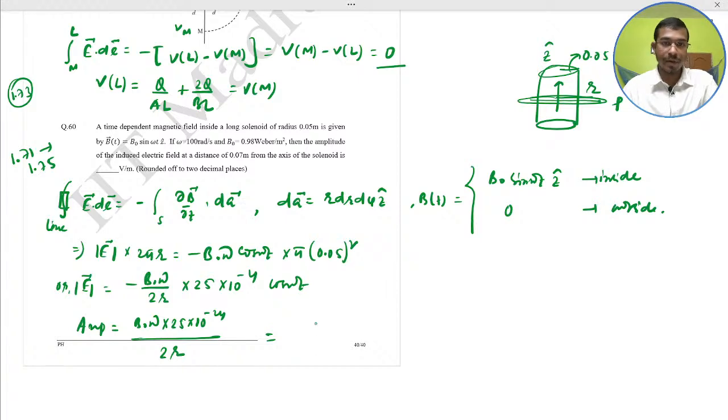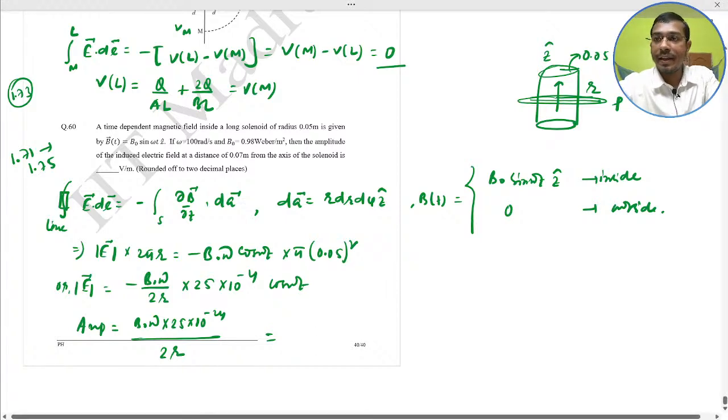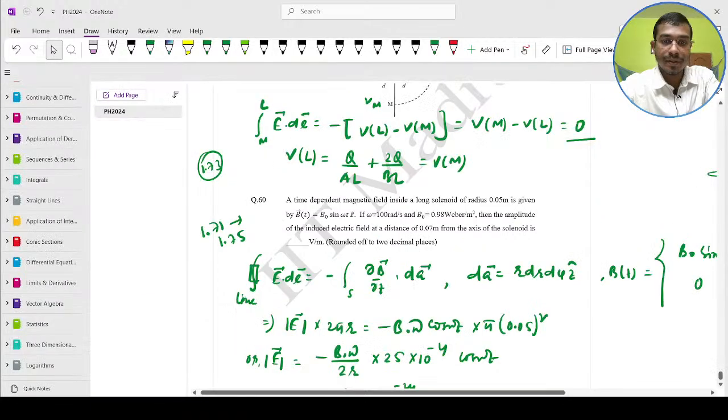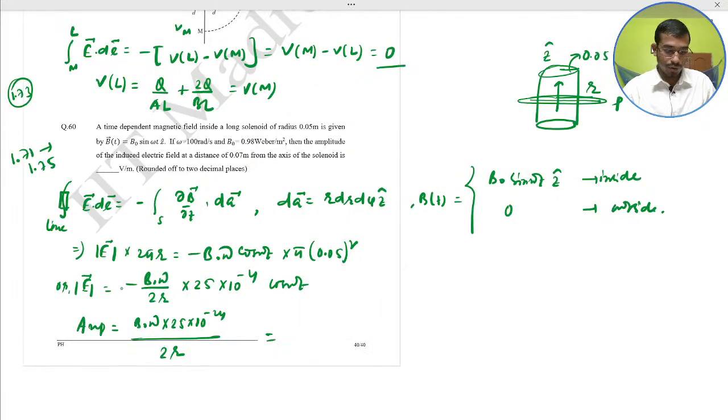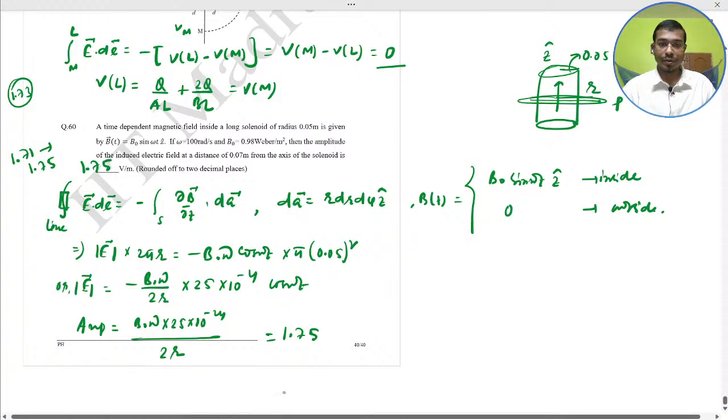Just put all these values and give me feedback again with the correct answers. So after calculation it would become 1.75. So 1.75 would be the correct answer. 1.75. Okay.